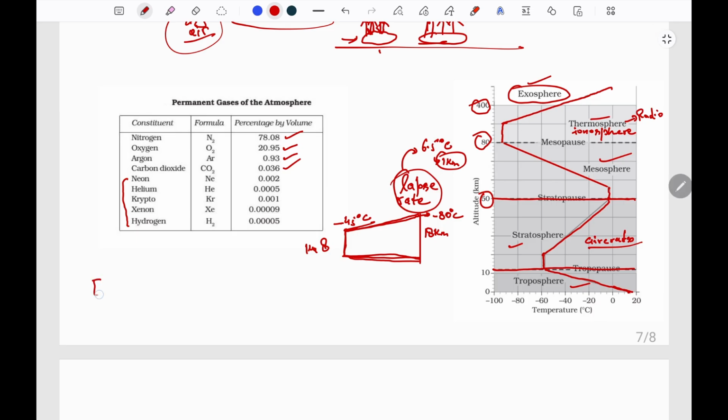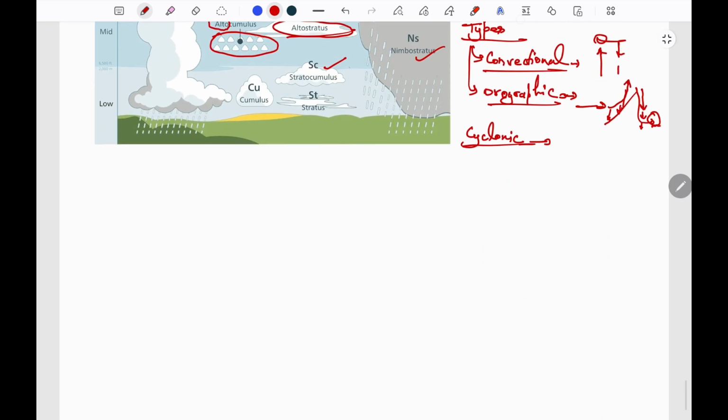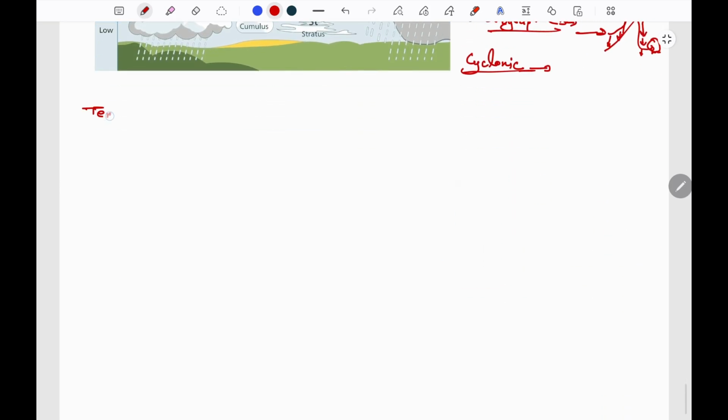Now let us look at the elements of the atmosphere. These are temperature, pressure, wind, humidity, and precipitation. We have seen this, and climate. Now, starting with temperature.